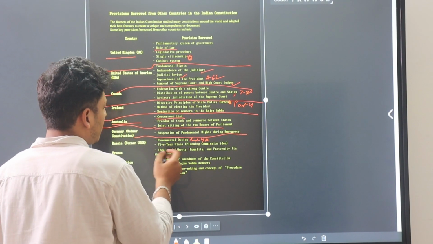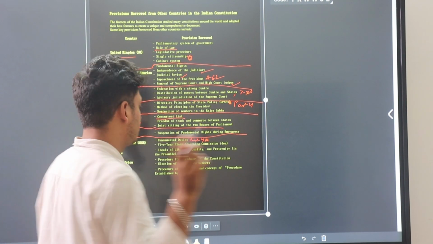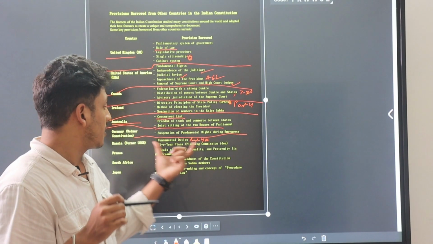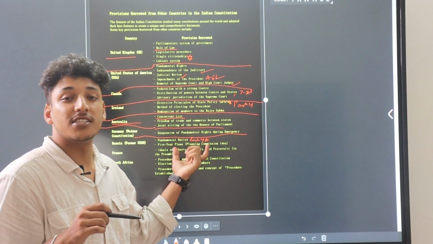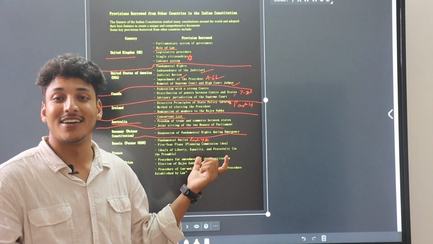Remember this. And by which committee these fundamental duties were enacted in our constitution, that is the Swaran Singh Committee.